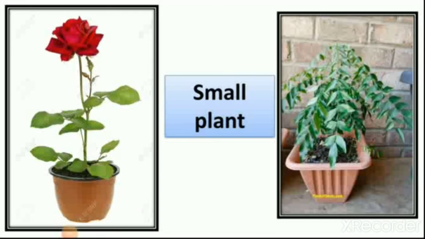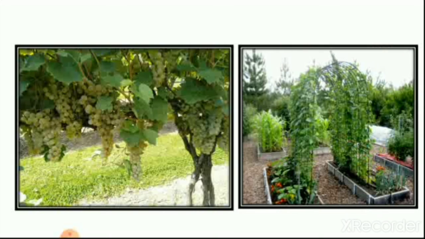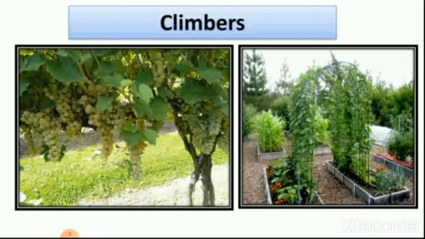So all these things we learned in this lesson. Then we learned about the second type of plant, climbers. You can see here the picture of climbers, a grapevine, yummy fruit. Then here is a second picture of a climber that grows with support.